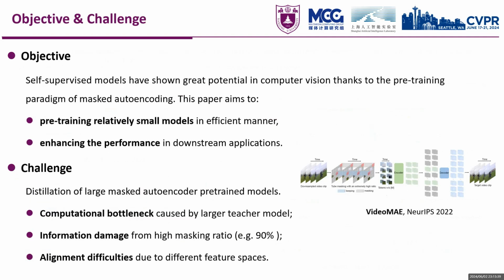Let me next describe the purpose of this work. Self-supervised models have shown great potential in computer vision thanks to the pre-training paradigm of masked auto-encoding. This paper aims to pre-train relatively small models in an efficient manner and enhance the performance in downstream applications. There are certain challenges in distillation of large masked autoencoder pre-trained models, including the computational bottleneck caused by larger teacher model, the information damage from high masking ratio and alignment difficulties due to different feature spaces.